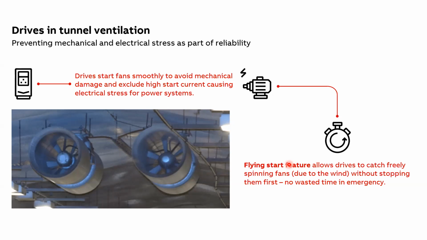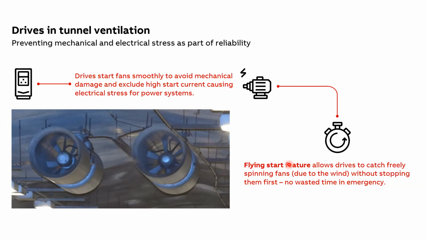Instead of first letting the fan stop from 25 hertz, go back to zero, and then restart it from zero to 50 hertz, with the catch on fly or flying start function, the drive can catch that particular mechanical frequency of 25 hertz, and restart the fan right from 25 hertz to 50 hertz. So it gives a quick response to your emergency needs.